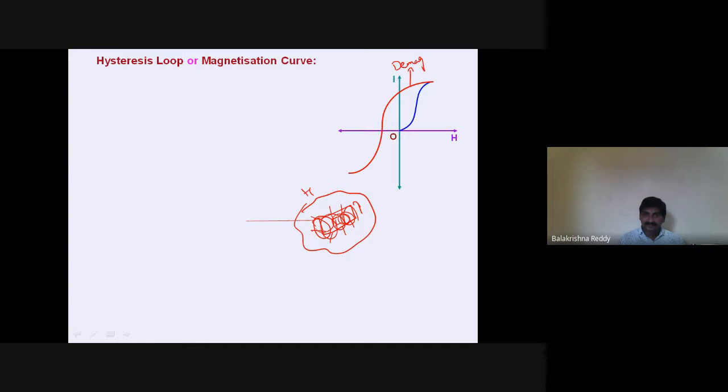Demagnetizing it, right? Demagnetizing in the sense slowly by applying an opposite magnetic field. If I apply the magnetic field in the opposite way, then demagnetization starts. That is, from the saturation position to this position it has come. This is the position you are seeing here, the mark which I kept here.